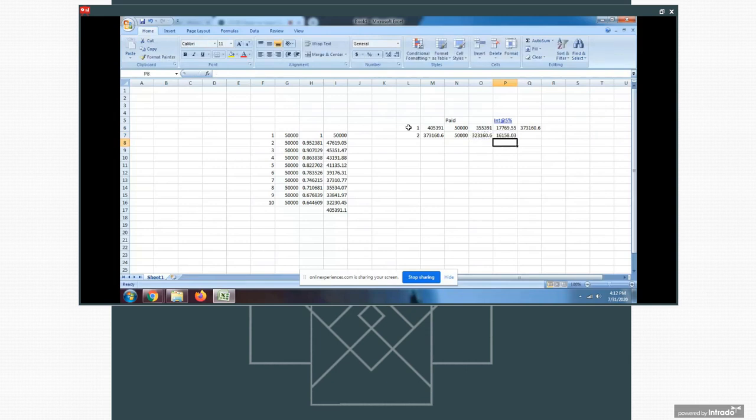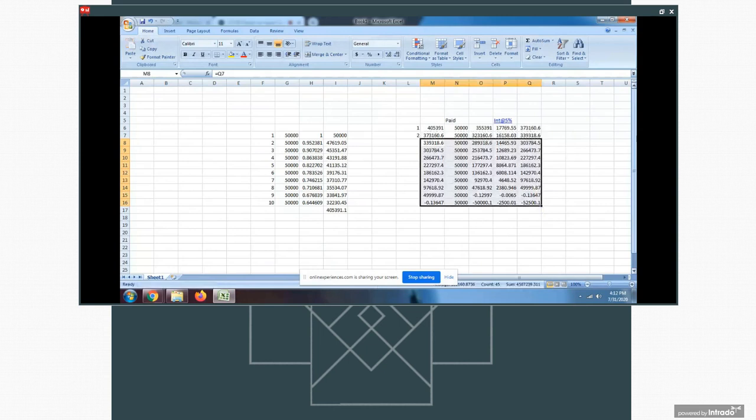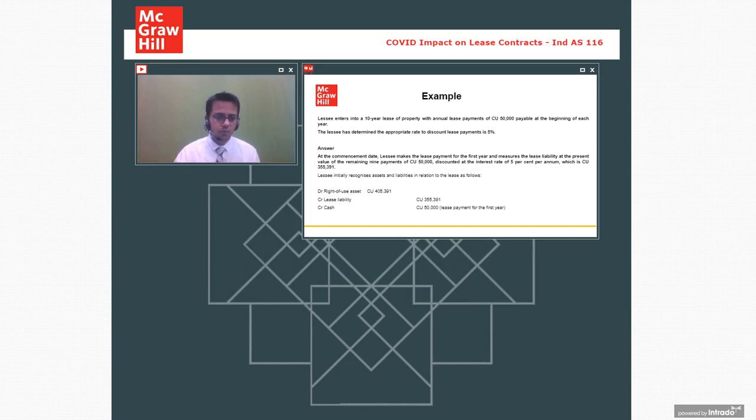For the next 10 years, I'll just quickly complete it on Excel. I will show you what happens in the next 10 years. If we look at the last year, the balance turns out to be zero over here. So finally the liability turns out to be zero in the 10 years period. So I'll stop sharing now. Okay, so this is the basic requirement of this particular standard.